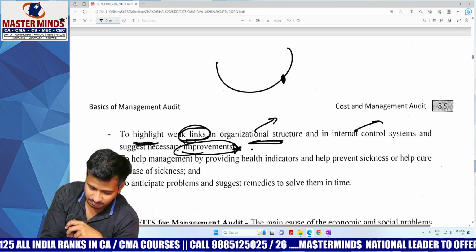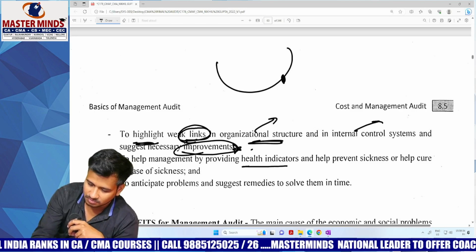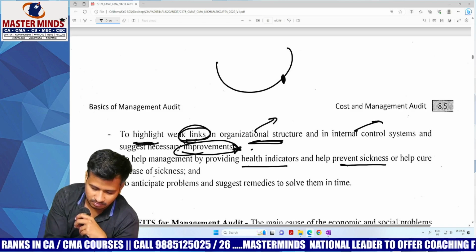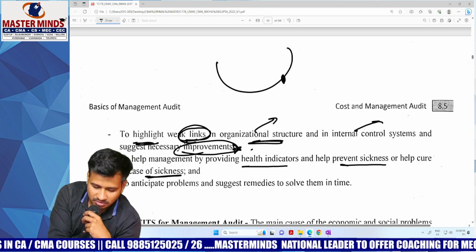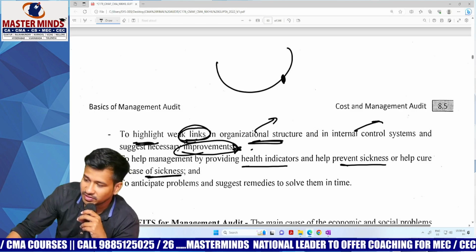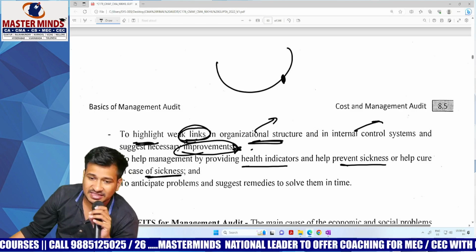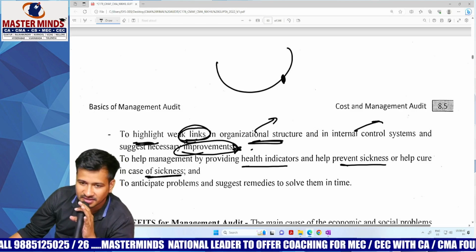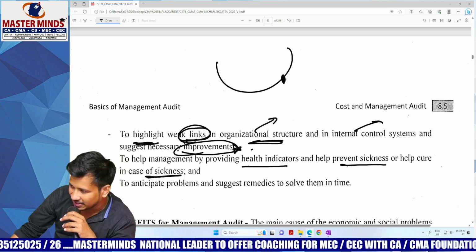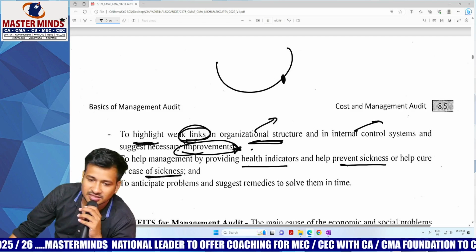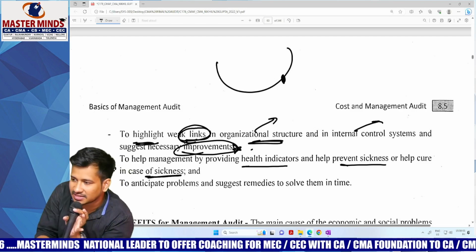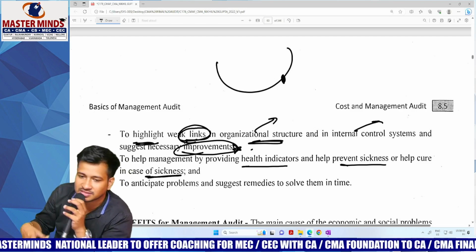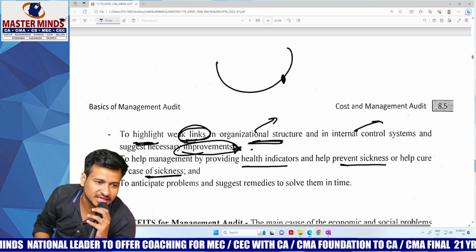To help management by providing health indicators and help prevent sickness or help cure in case of sickness. This can be understood in two ways. Number one, if any threats are there or if any sickness is there in any department, then immediately the sickness must be identified and they just need to convert that sickness into a curable way, and convert it in a healthy way.